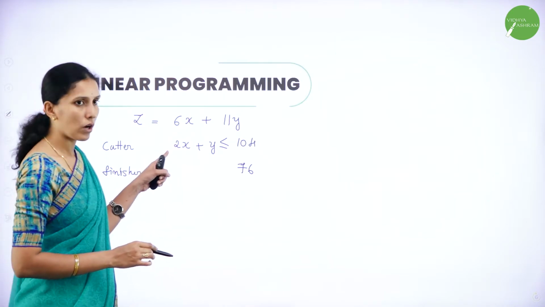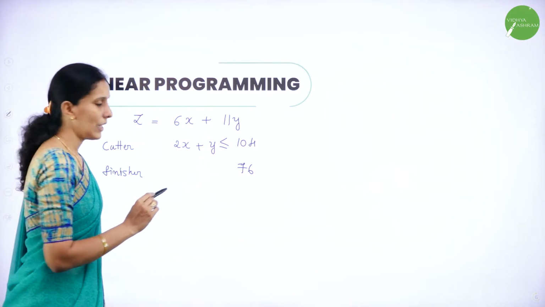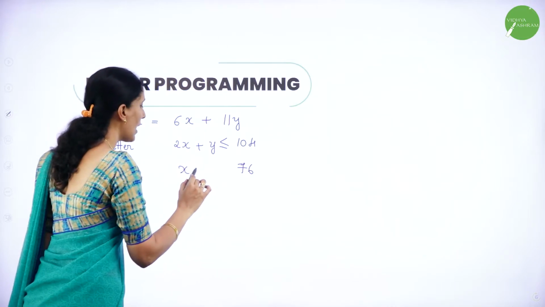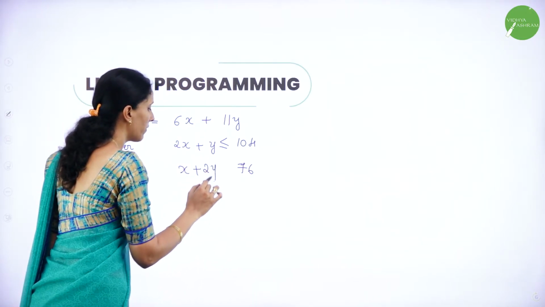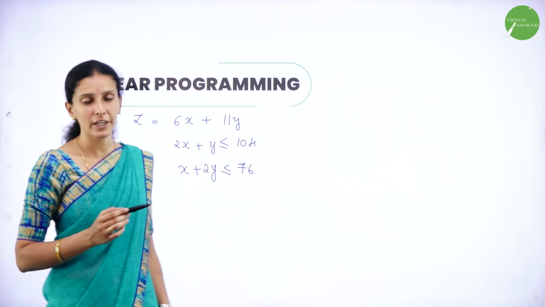Lamp A takes 2 hours of cutter, lamp B takes 1 hour of cutter. Similarly, lamp A takes 1 hour to get finished and B takes 2 hours to get finished. So simultaneously both can take a maximum of 76 hours.